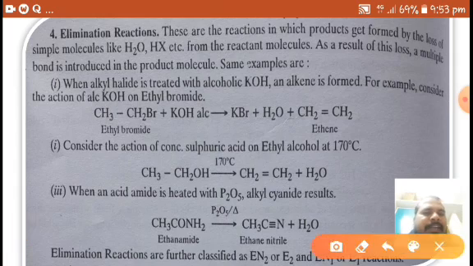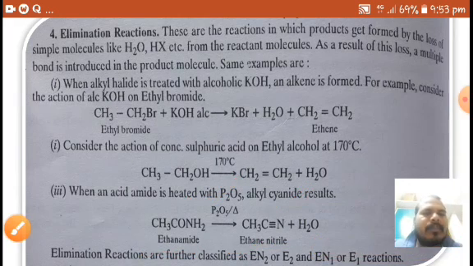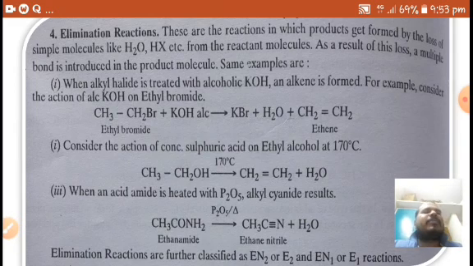Again, ethanamide on reaction with phosphorus pentoxide gives ethane nitrile by losing an H2O molecule. Elimination reactions are further classified as E2 and E1 reactions. E2 means bimolecular, E1 means unimolecular. If one molecule participates in the rate determining step, that is the slow step, it is called a unimolecular reaction.